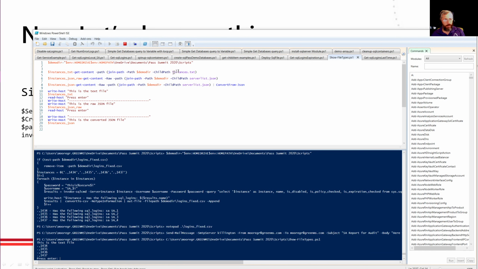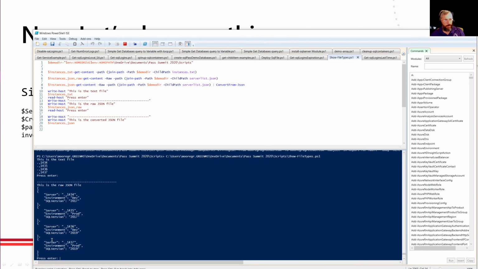So the first thing I did is I've got this instances.txt file, and basically what's it show me? Well, I got 4 instances. This is kind of nice. Got this JSON file, that's what it looks like. Now this is what starts to get interesting. Now I'm looking at elements of that JSON file. Servers, server name, environment, it's a dev environment, version is SQL 2017, and here's a prod environment, again SQL Server 2017, so on and so forth.